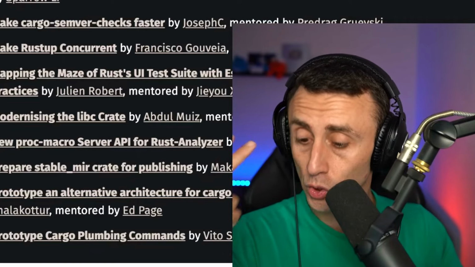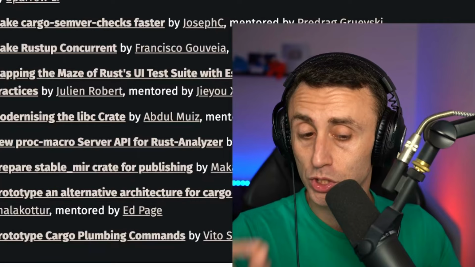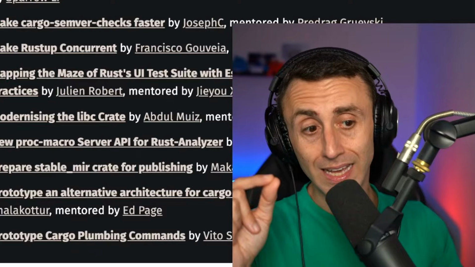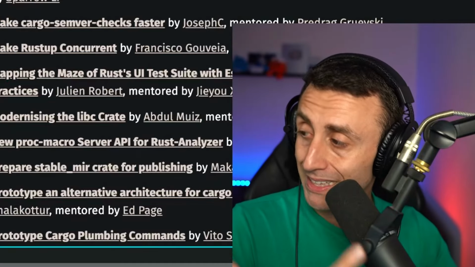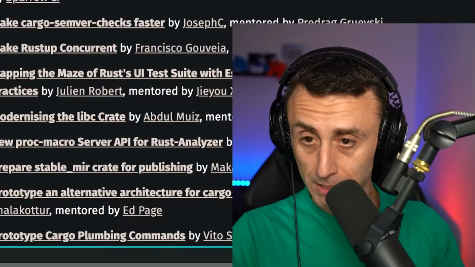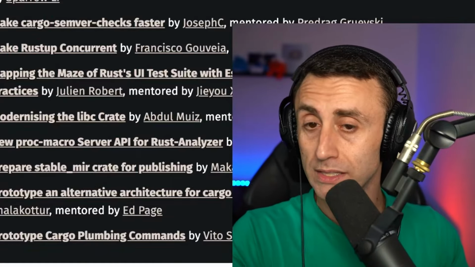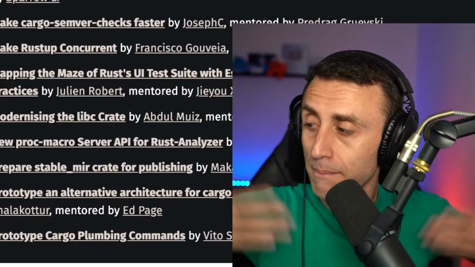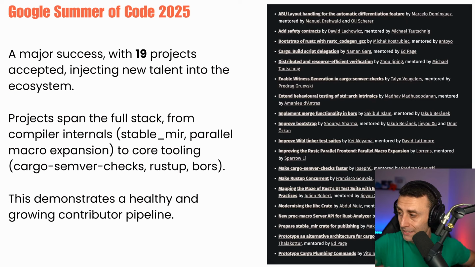This really shows how healthy this language is. Because when you see different implementations done by different people that get into the Google Summer of Code, it means that Rust can be used for different things. Are you as excited as I am? Because this means that the language is used by students.